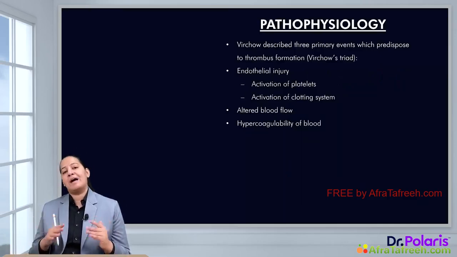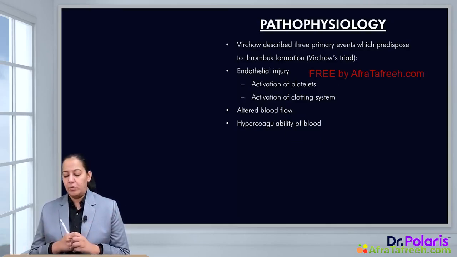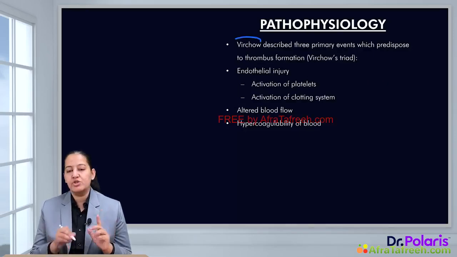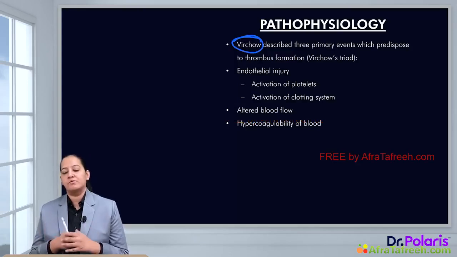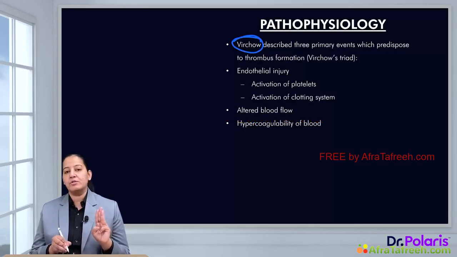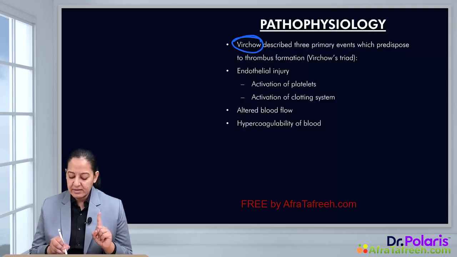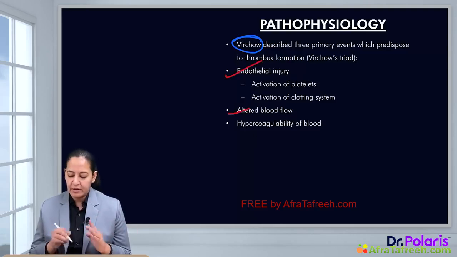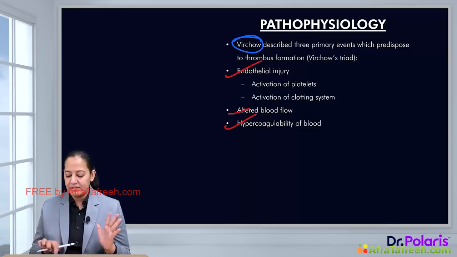Now, coming on the pathophysiology, we have understood what is thrombosis. Coming on the pathophysiology of thrombosis, why is thrombus formed? It is known as Virchow triad. Virchow is a person who has explained the mechanism, the pathophysiology, the etiopathogenesis of thrombus formation. So there are three reasons because of which thrombus can be formed even in an uninjured blood vessel. The first reason is endothelial injury. The second reason is altered blood flow, and the third reason is hypercoagulability of the blood. Because of any of them the thrombus can be formed. It is known as Virchow triad.